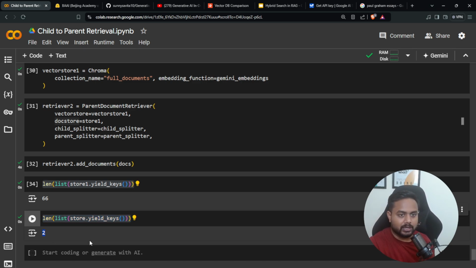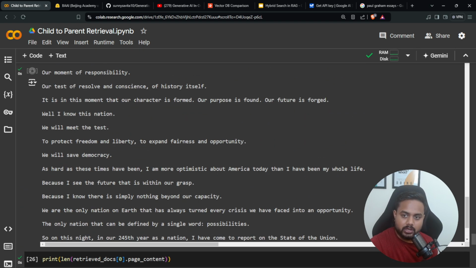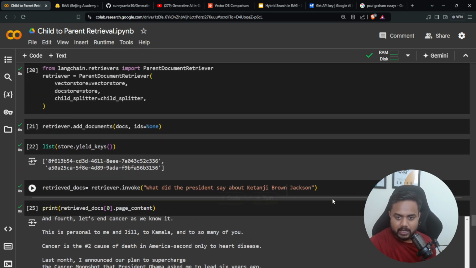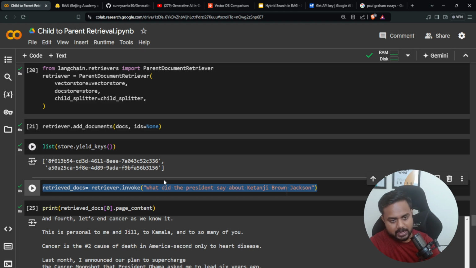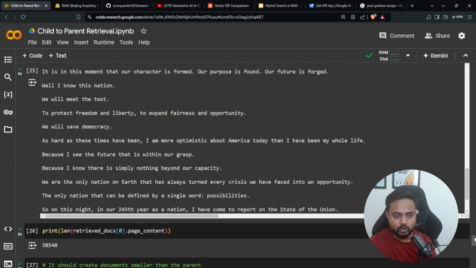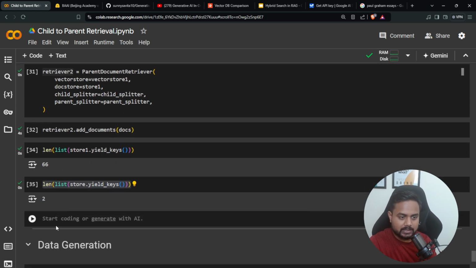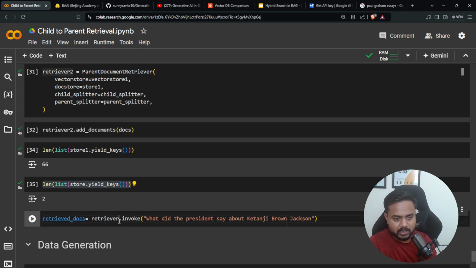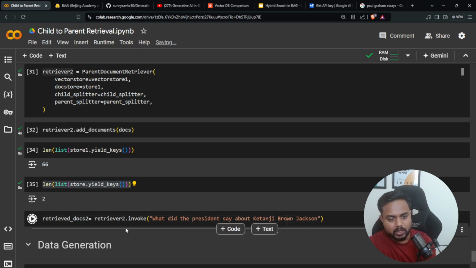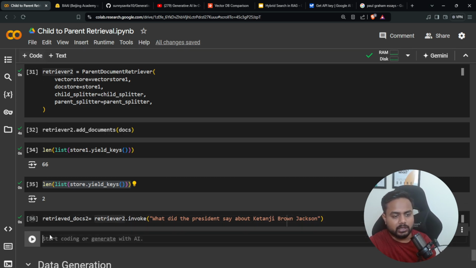Now I can invoke the same question. Let me invoke the same question over here, and let's see what my answer is going to be. Here is my retriever 2, and here we are going to invoke it, and this is my relevant document 2. Let me execute, and then you will find out the length of it.